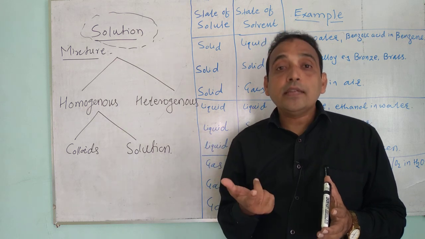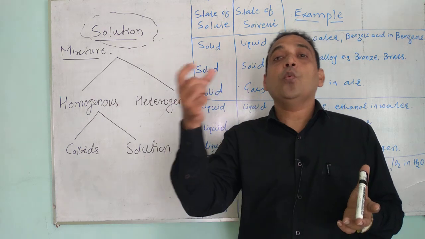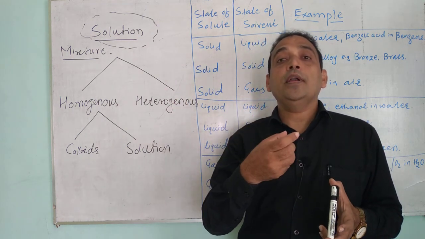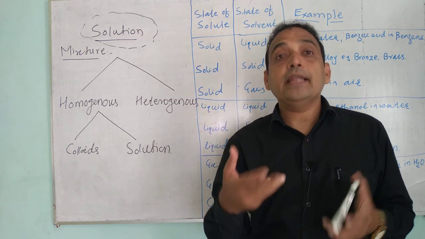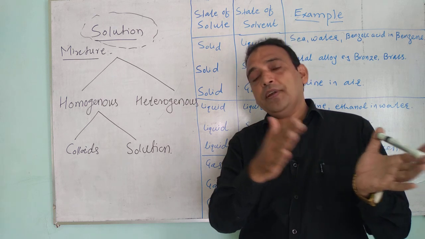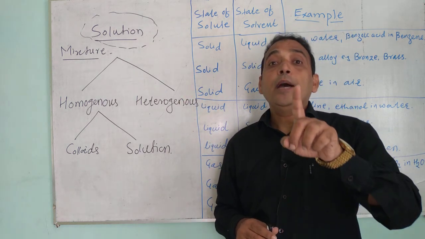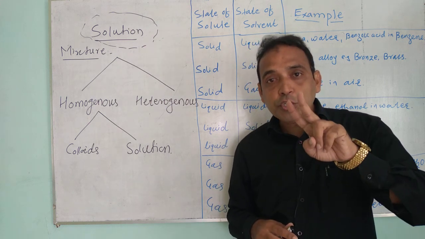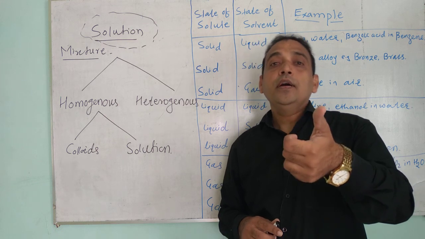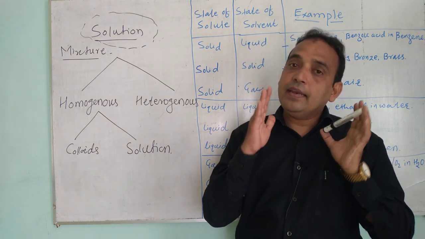Depending upon the number of components present, solutions can be classified as binary solution, ternary solution, and quaternary solution. A solution containing one solvent and one solute is a binary solution. A solution containing one solvent and two solutes is a ternary solution. We have to discuss only the binary solution. Bi means two: a solution containing a solvent and one solute is called the binary solution.